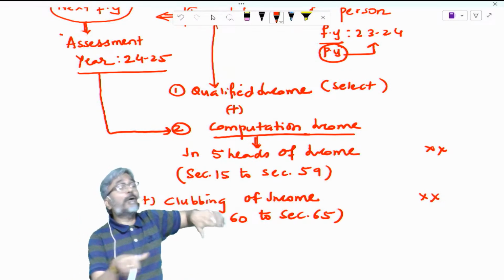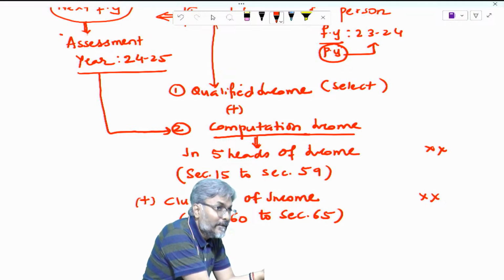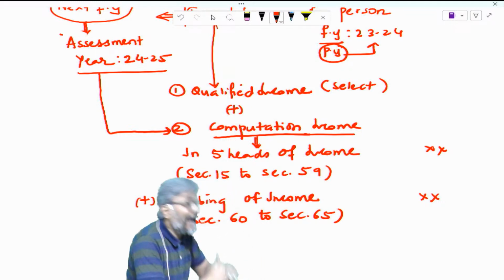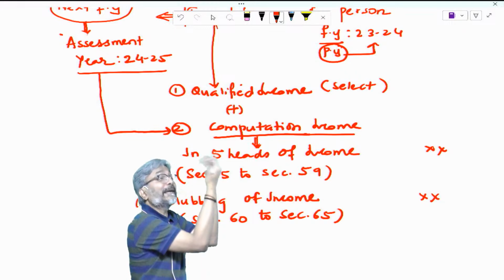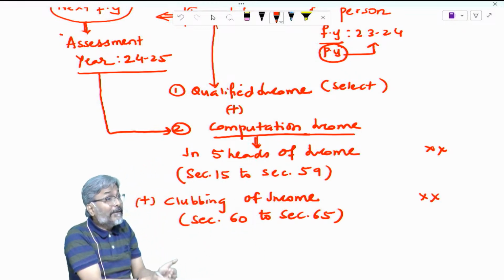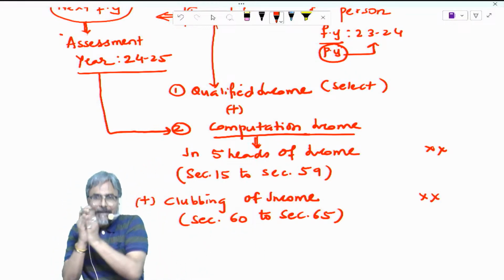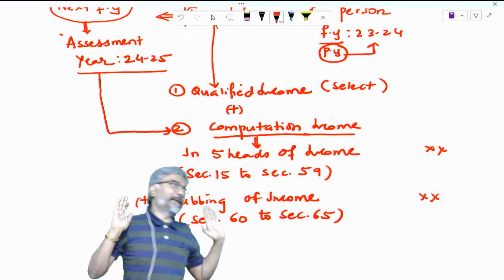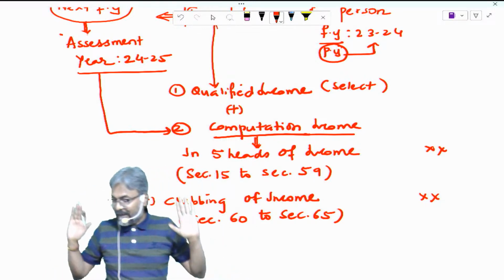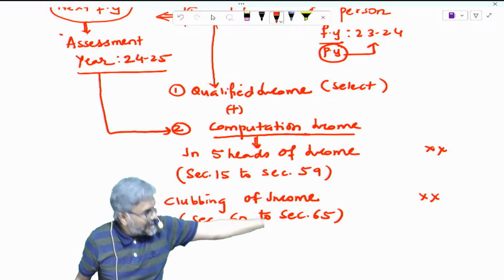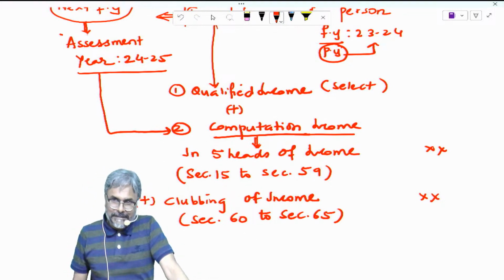So what is the support of the government? The government says, we will not refund you anything. But what we can do is, carry over your loss to the next year and then set off that loss, and on the balance profit pay the tax. This is what we can do, and this is the concept. Very important concept.